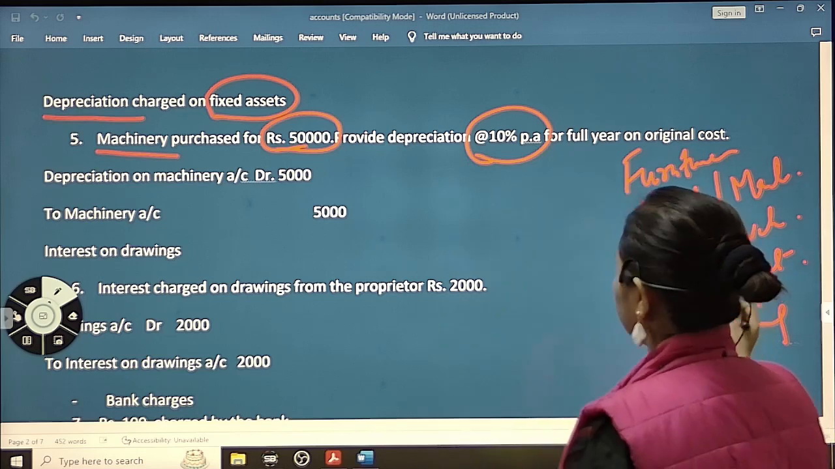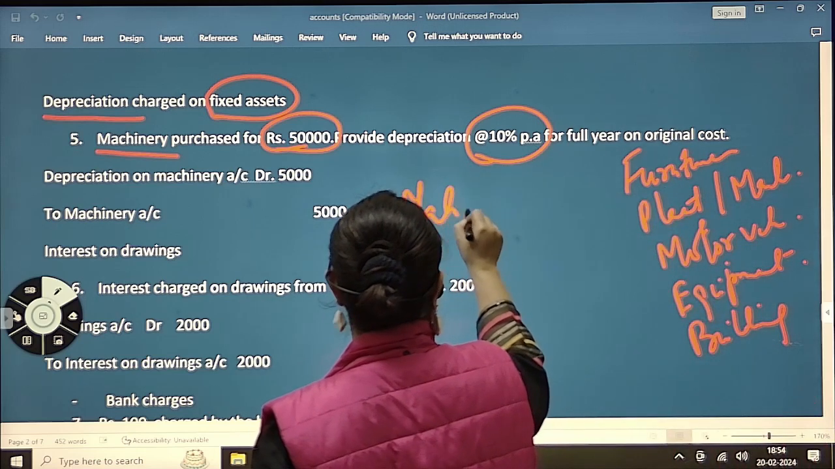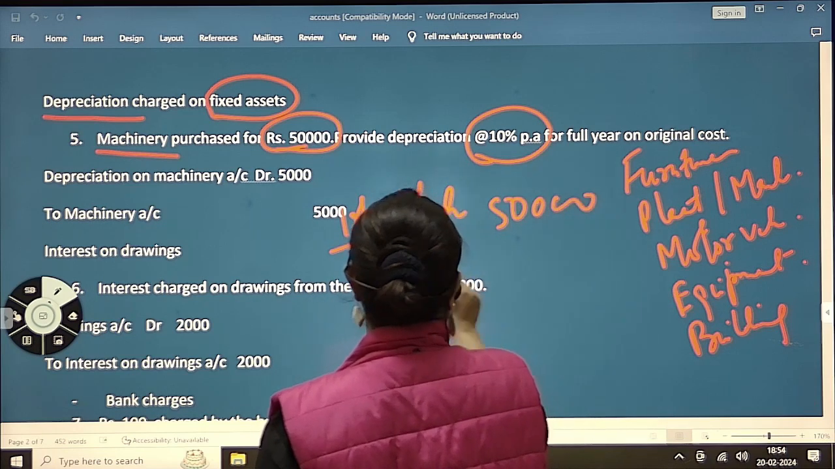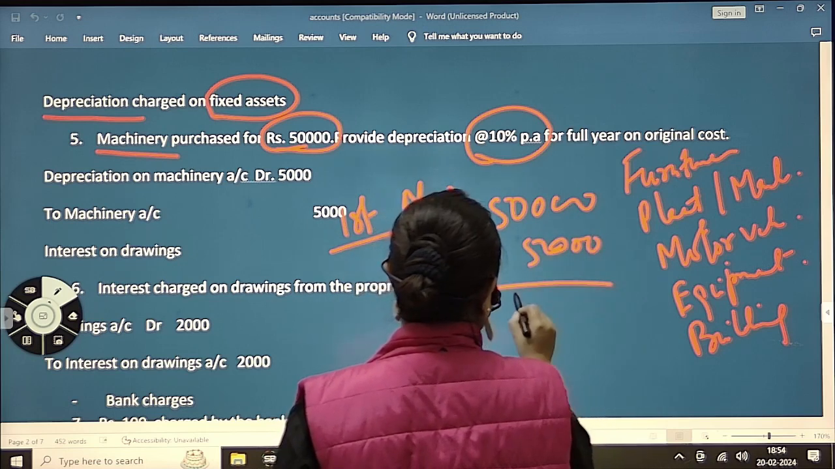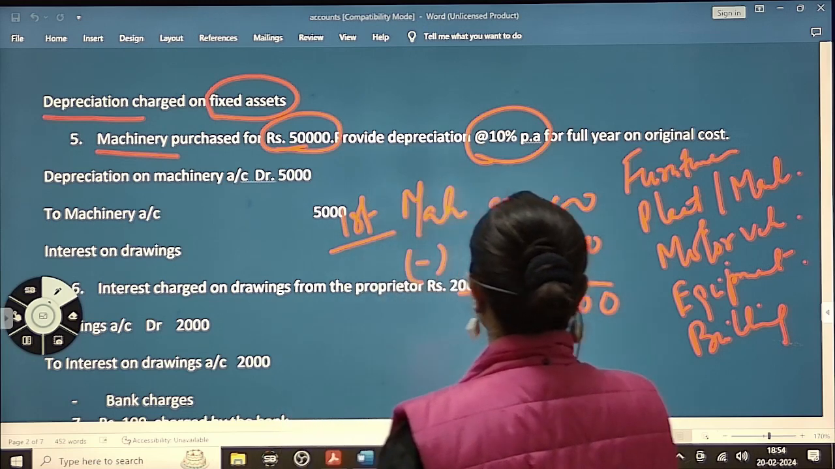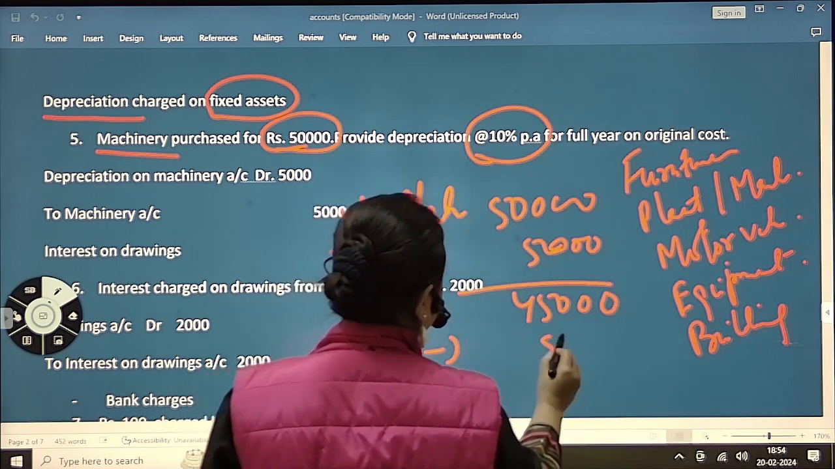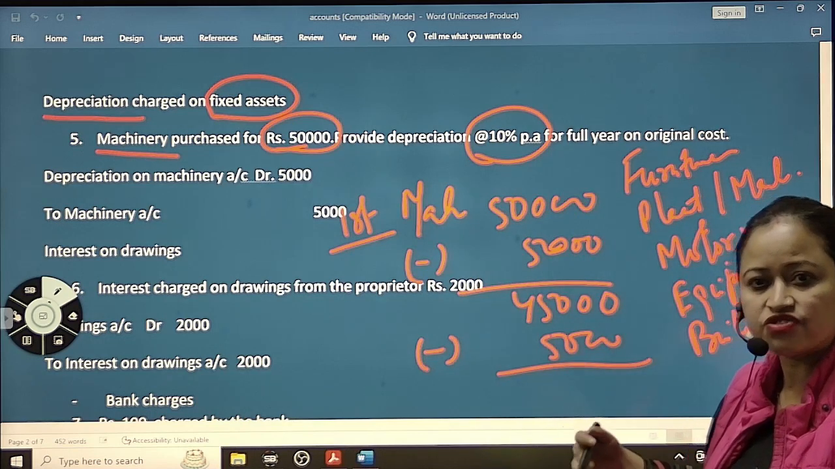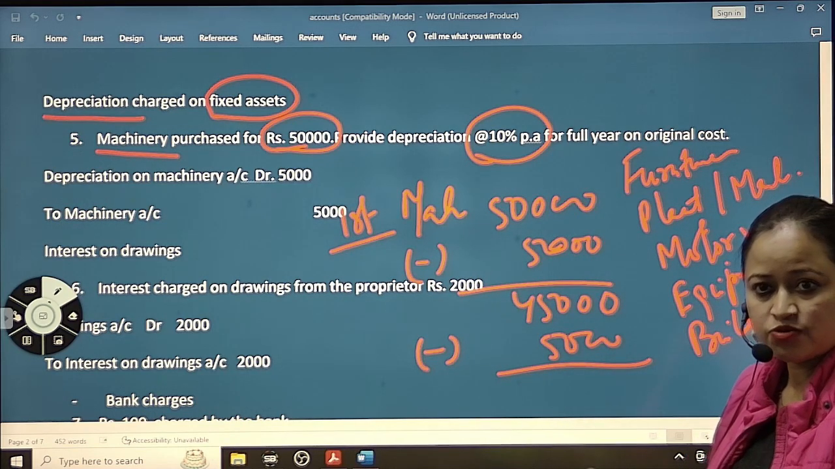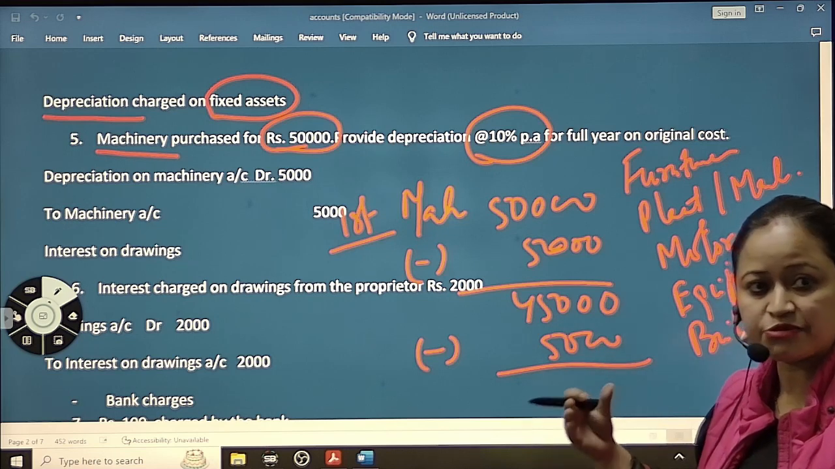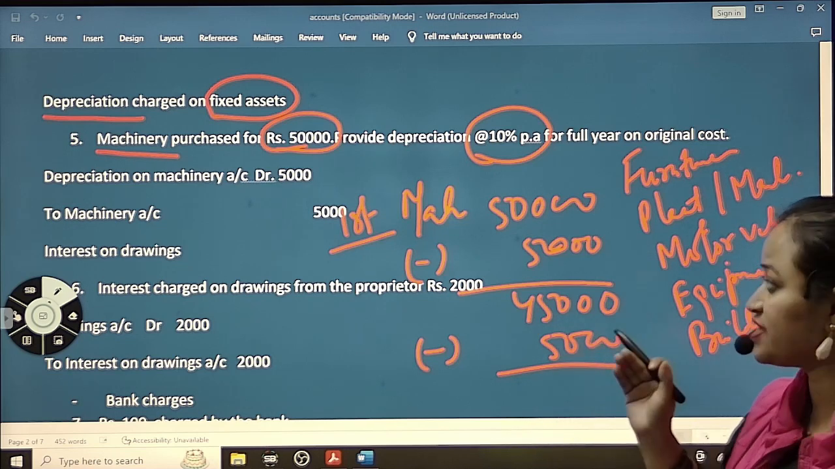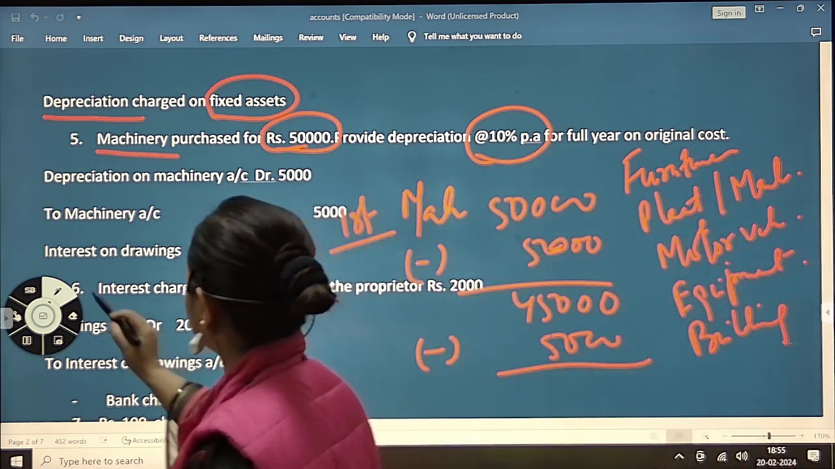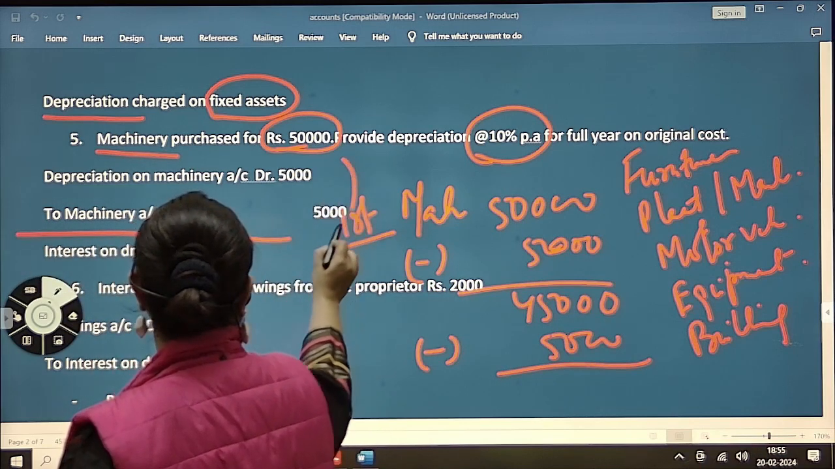Here we can see machinery. Suppose this is the first year. 50,000 minus depreciation, so next year the value of the machinery is 45,000. Again 5,000 will be deducted in the second year. That way, second year, third year, fourth year, every year 5,000 will be deducted. After some point of time, the value of that machinery will become 0. So for that, depreciation is charged. So here, the journal entry is this.